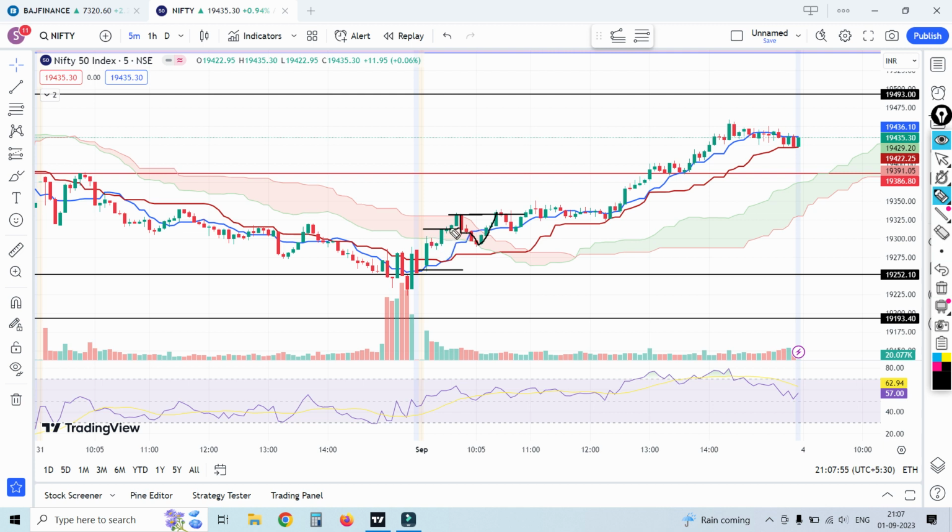Once it comes down, again it goes. See, there is one more flat SSB, so that's the reason I analyzed and took the 19,250 PE sell. I have capital, so I took only the PE sell, and after that it makes some retracement here and then goes. I had in mind the prediction that the market will go in a corrective mode, so that's the reason I waited.